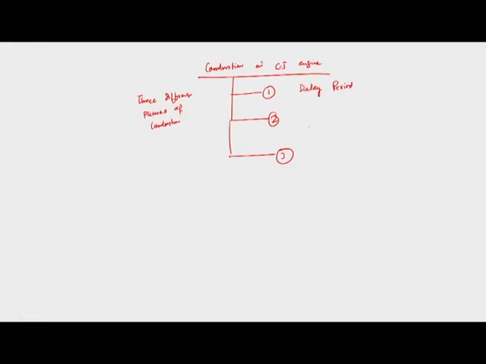Number 2 is the period of rapid combustion, and number 3 is the third phase of combustion, which may or may not be present. So we will discuss again what is the delay period, period of rapid combustion, third phase of combustion, but let me tell you the chemical reaction during combustion.